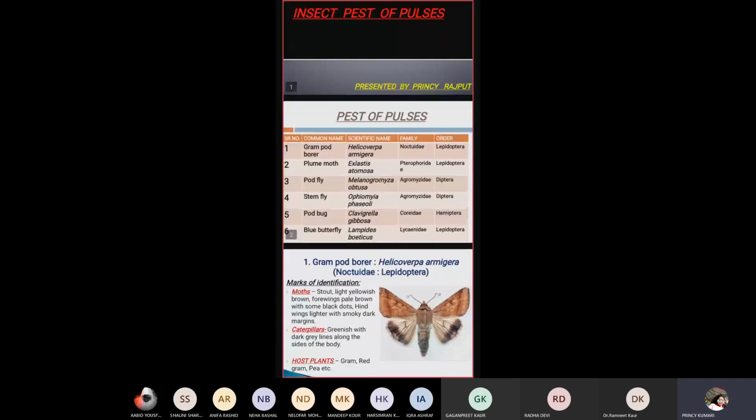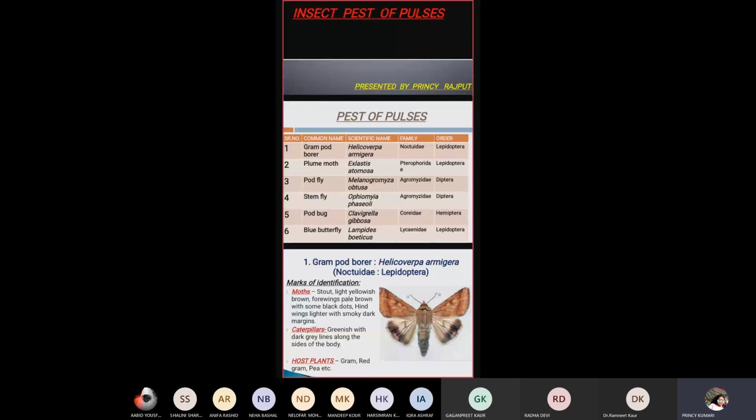Common pod borer, scientific name Helicoverpa armigera, belongs to family Noctuidae and order Lepidoptera. Second is plume moth, scientific name Exelastis atomosa, family Pterophoridae and order Lepidoptera. Third is pod fly, scientific name Melanagromyza obtusa, family Agromyzidae, order Diptera.